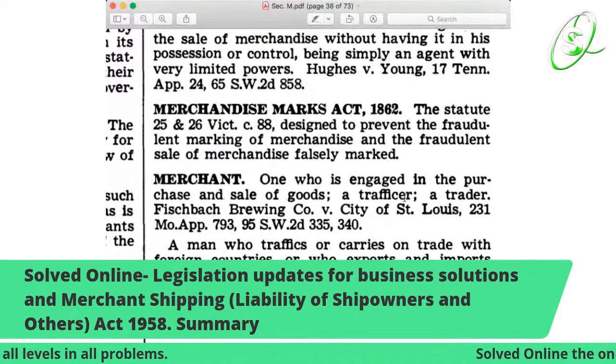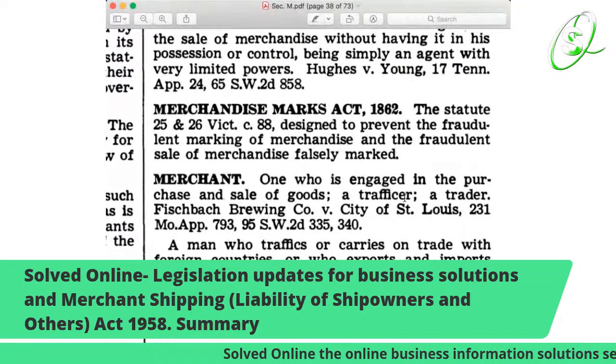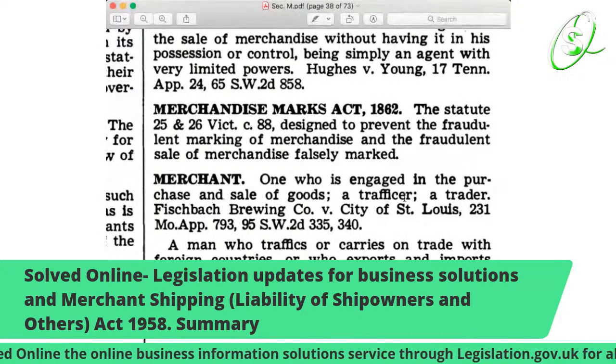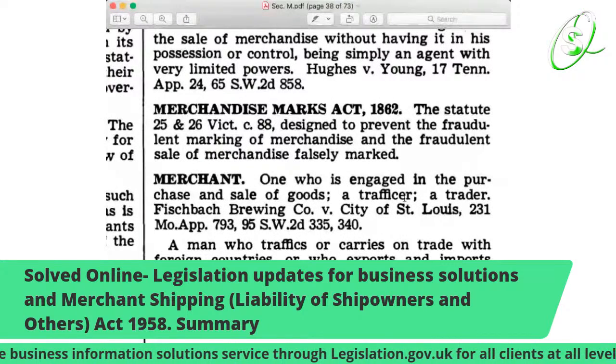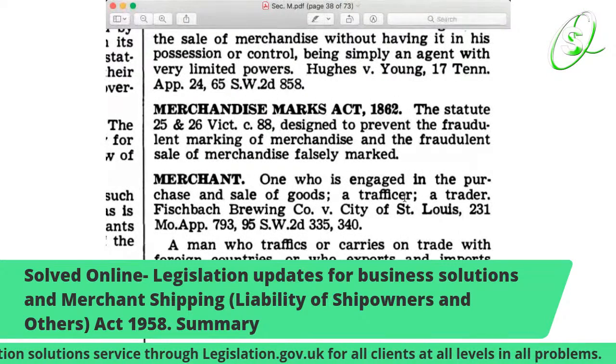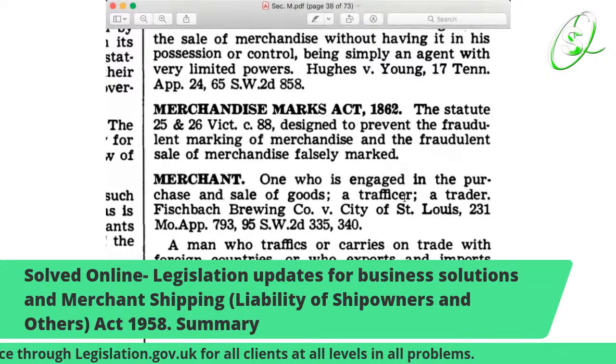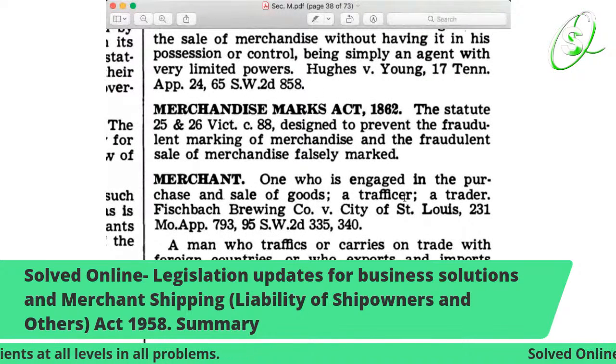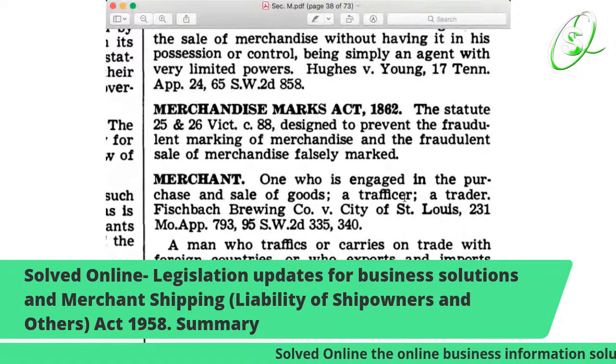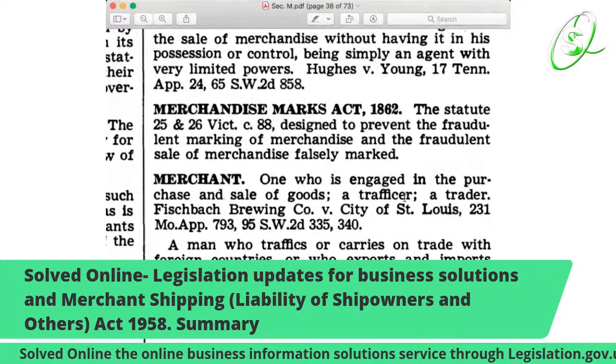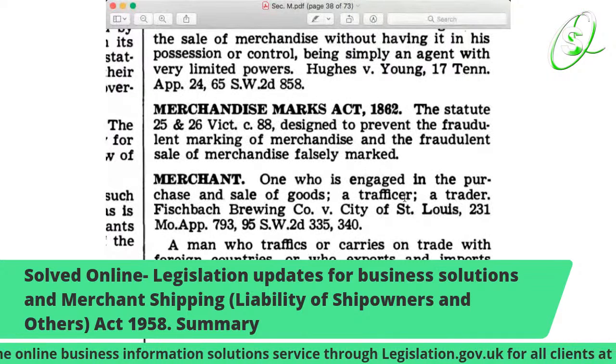But because there's not a lot of defenders, there's not a lot of representatives in communities or small communities to really be able to tackle certain things. Look, a man who traffics or carries on trade in foreign countries, or who exports or imports goods and sells them by wholesale.